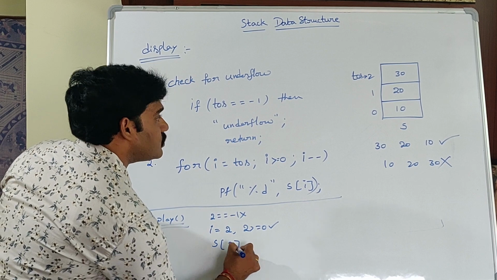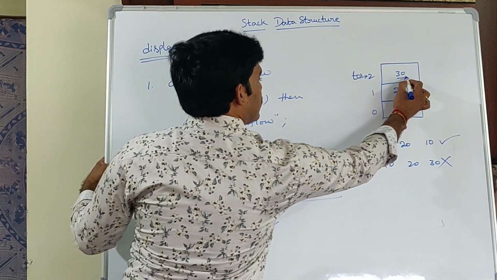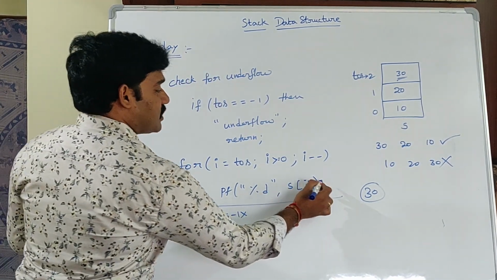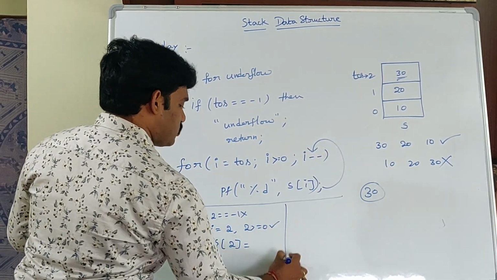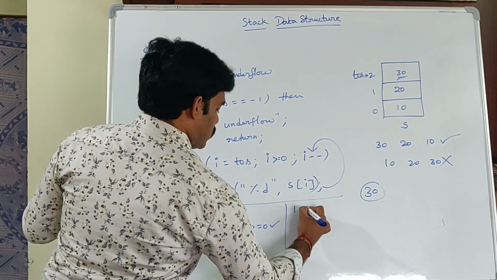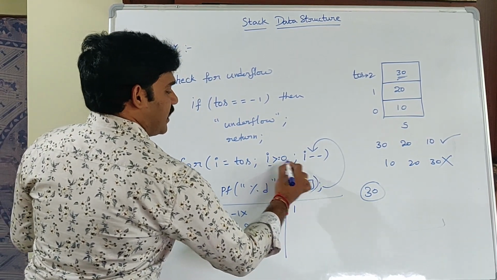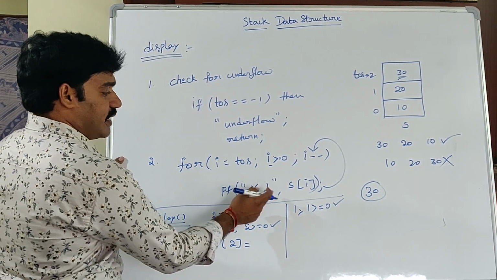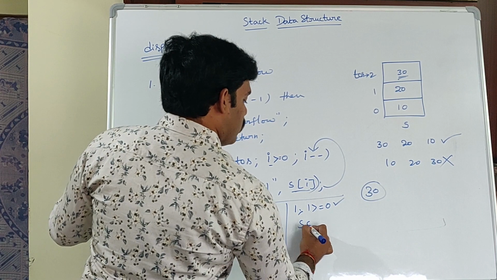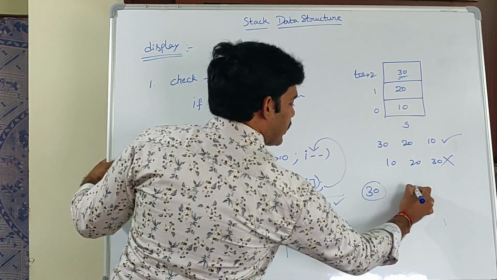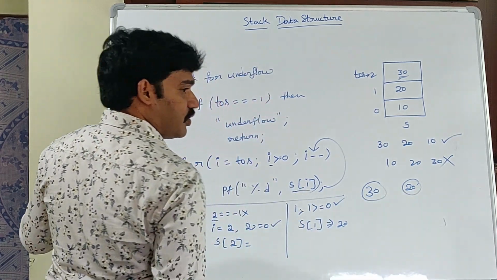What is s of 2? My s of 2 value is 30. So first it prints 30. After printing this one, again it goes to this one, I minus minus. So 2 minus 1 is 1. So 1 is greater than or equal to 0. Condition is true. So coming to the inside, it prints s of 1. What is s of 1? 20. It prints 20. So after the element 30, next it prints 20.